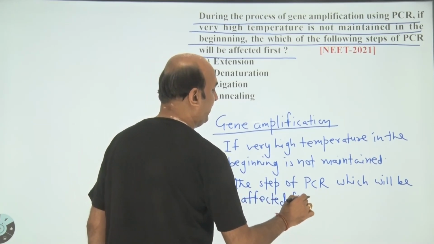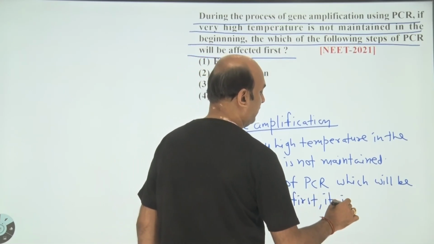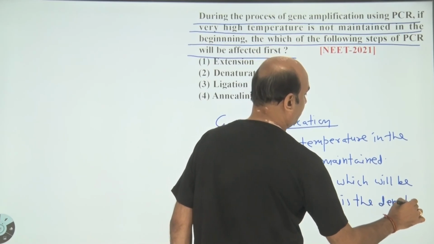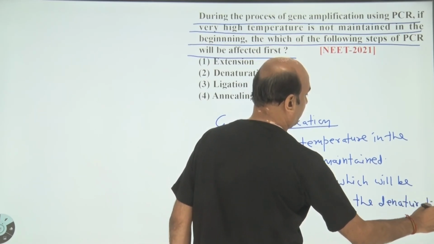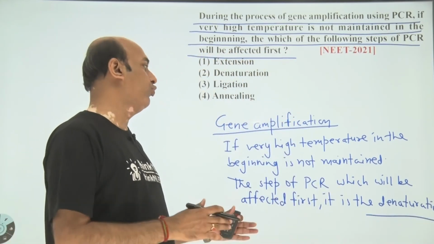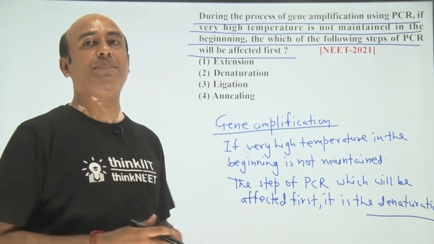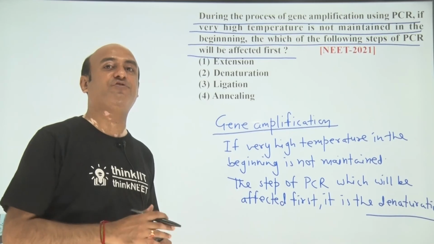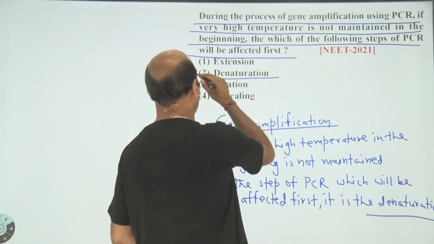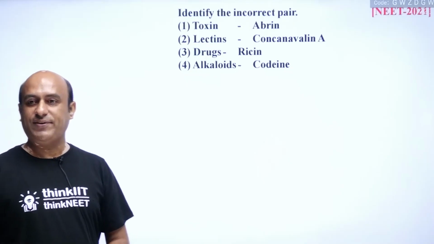It is the denaturation. So student, in the gene amplification, while using the PCR, if very high temperature is not maintained in the beginning, the step of the PCR which will be affected first, it is the denaturation. So student, here the correct answer is option number 2. Now student, let us come to the next question.